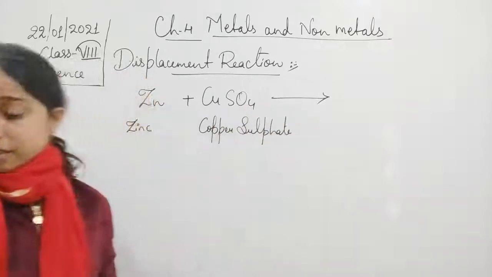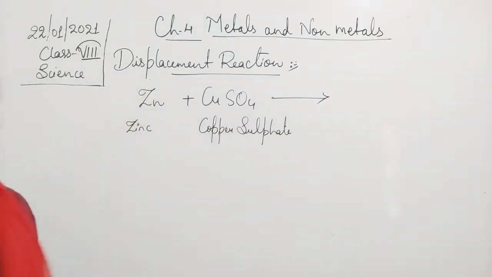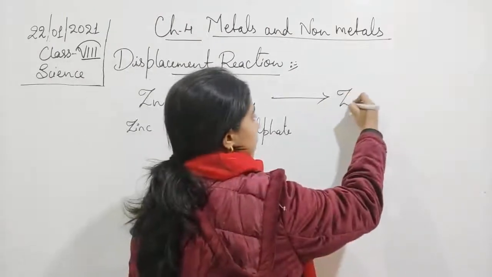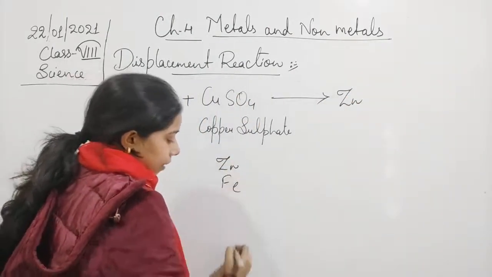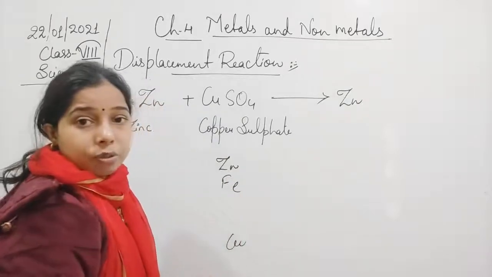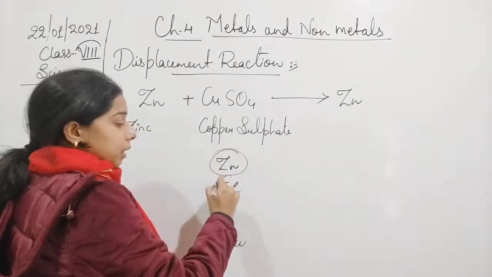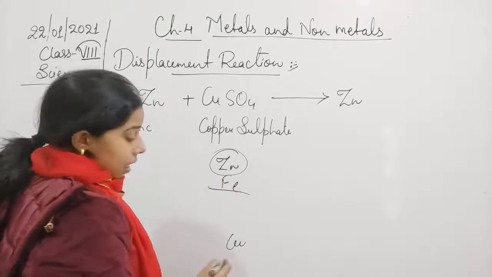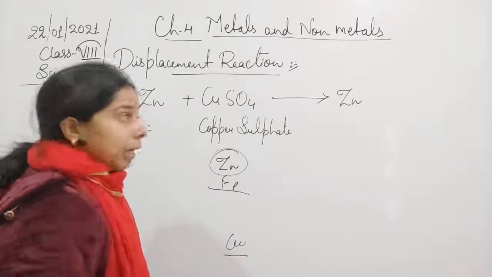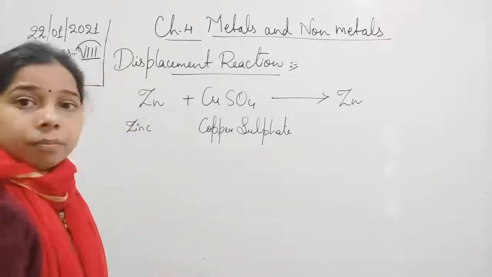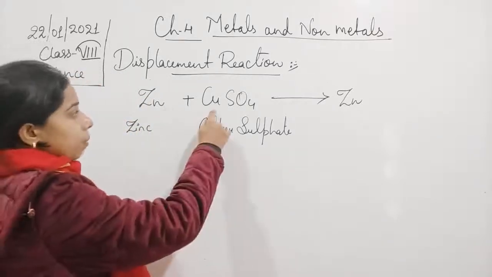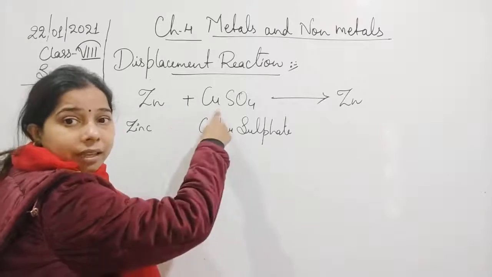So in the reactivity series, students, you will find that zinc is at the upper side. You have seen zinc, and after that Fe is there, and then finally you will find copper. So you can find that zinc is even more reactive than iron and copper. Being more reactive, out of these two metals, zinc is more reactive than copper.